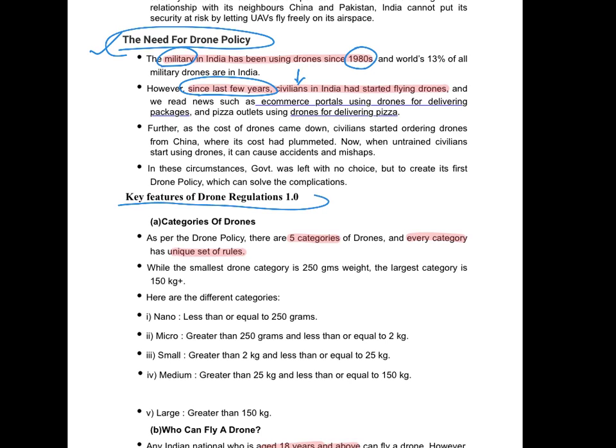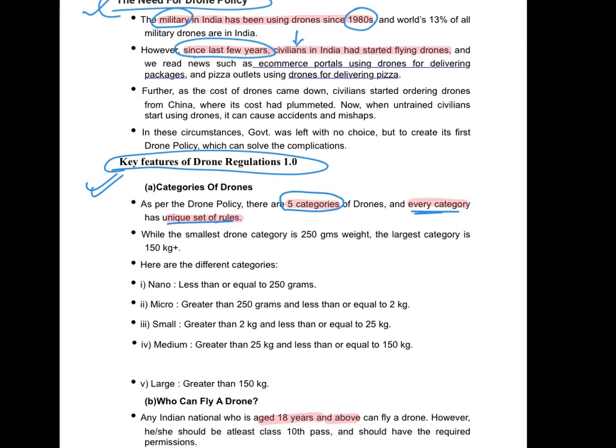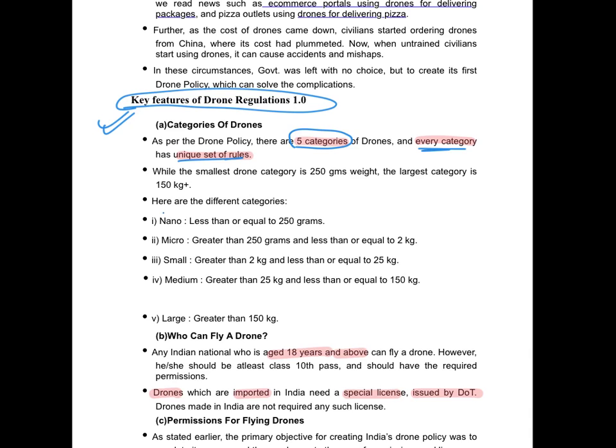The key features of these guidelines important for prelims as well as for mains. So these drones are categorized in 5 subtypes, and every category has got its own set of rules. So the 5 categories are these: nano, micro, small, medium and large. Please go through them, these points.